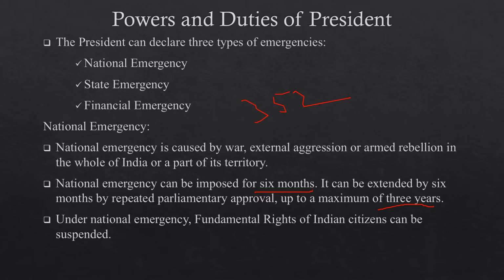Till now, national emergency was imposed only 3 times. Once in 1962, when the Indo-China war took place, the second time in 1971, when the Indo-Pak war took place, and 1975 to 1977 is the third time. It was declared by Indira Gandhi on account of internal disturbance.